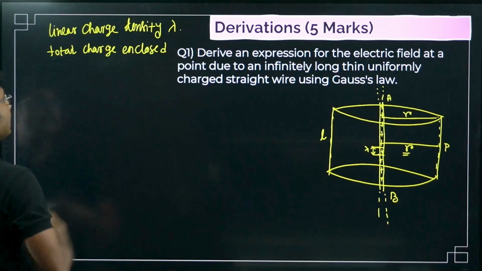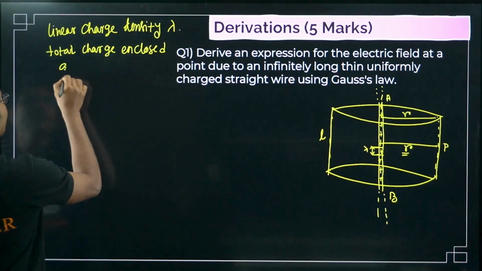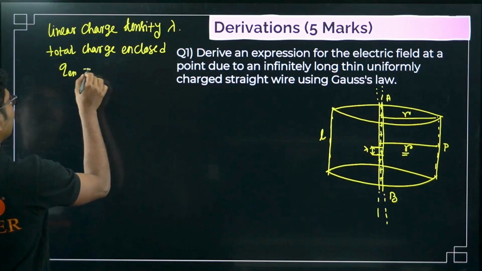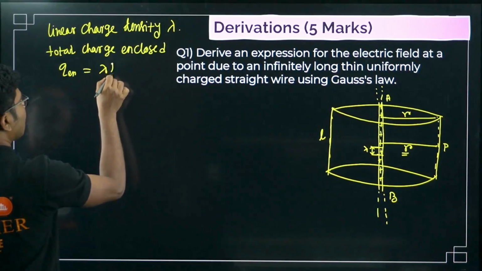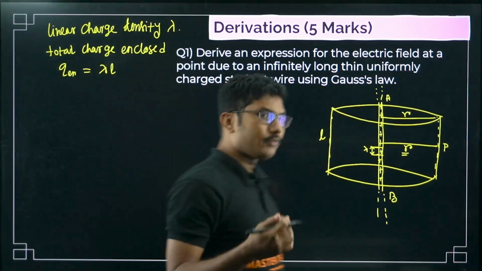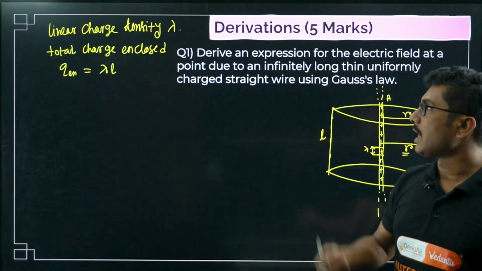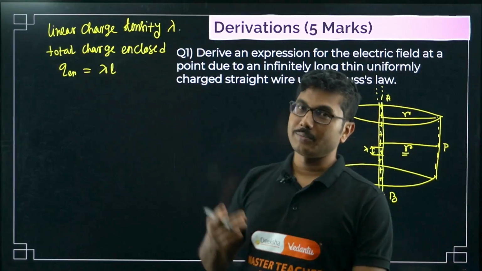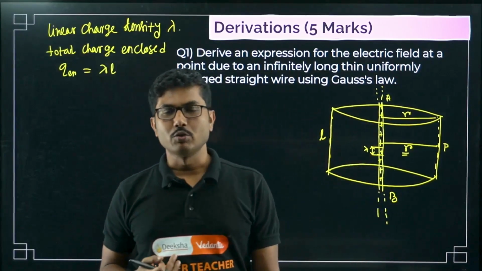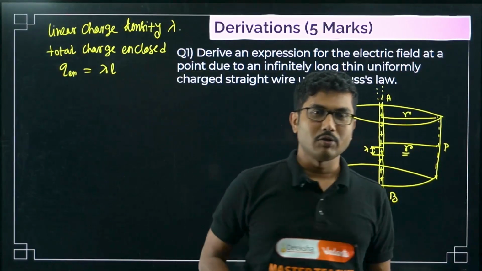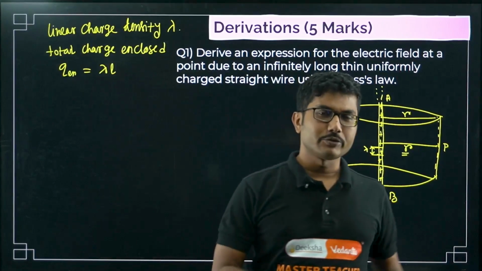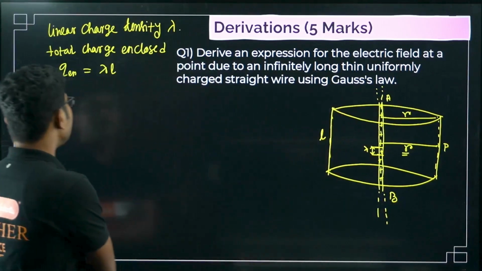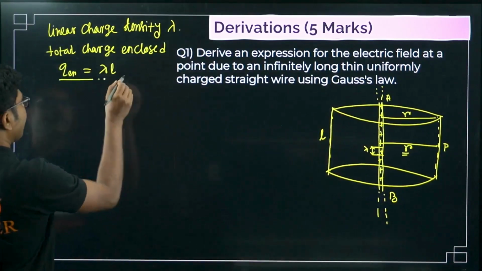So total charge enclosed Qn equals lambda L. Charge of 1 meter is lambda, charge of L meter is lambda into L. If charge on 1 meter is 2 coulomb, charge on 5 meter will be 2 into 5, 10 coulomb. So you just have to multiply with the length. That is the first thing.